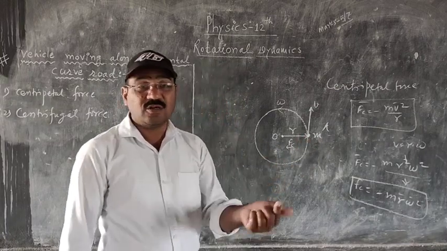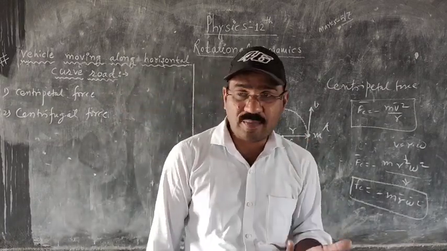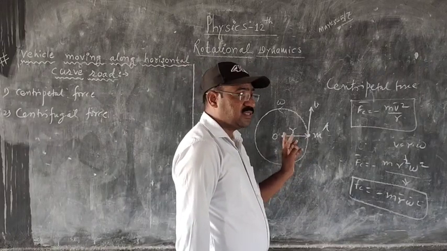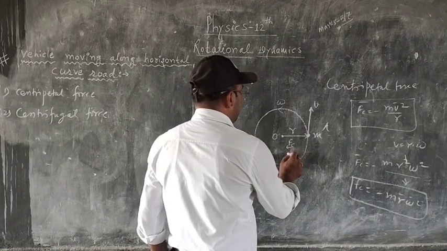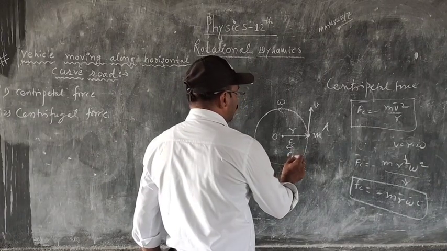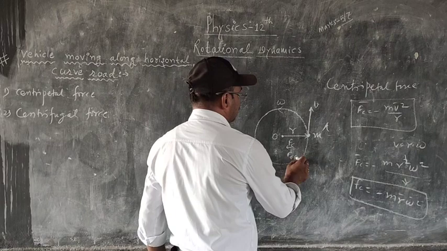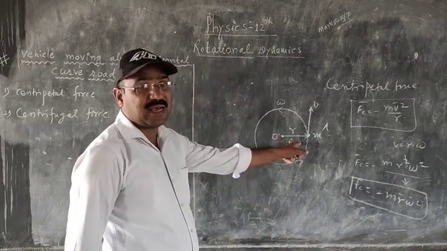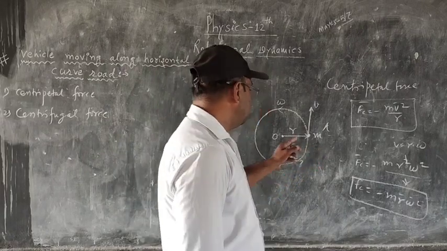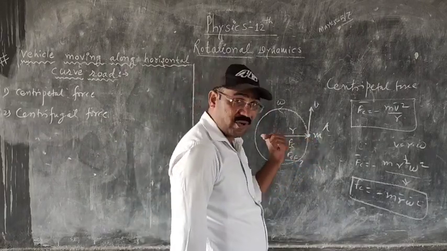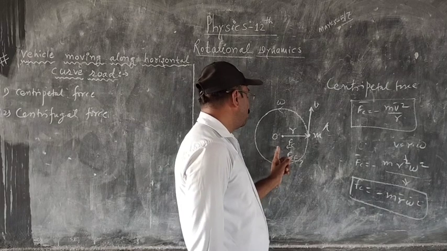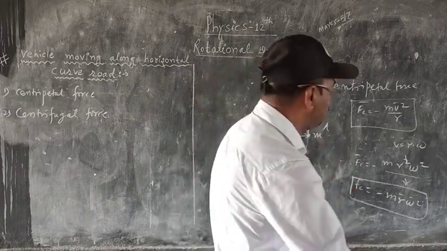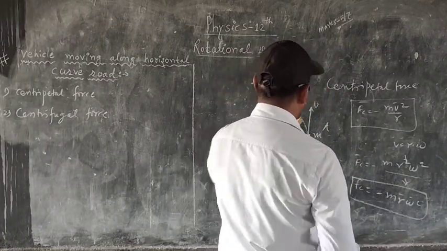पहले क्या बोला था मैंने? Towards the center of circle. अब क्या बोल रहा हूं मैं? Away from the center of the circle. मींस ये जो डायरेक्शन होगा ये हमारा centrifugal force का होगा। Centrifugal force का direction वही रहेगा जो radius vector का direction रहेगा. Means the centripetal force is acting towards, while the centrifugal force is acting away from the center of circle. So this force is called the centrifugal force.